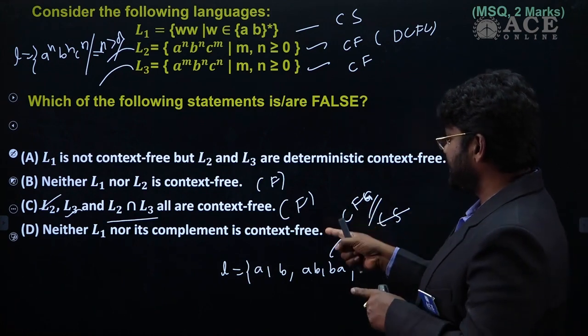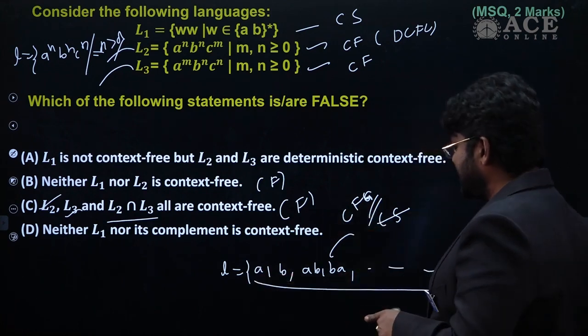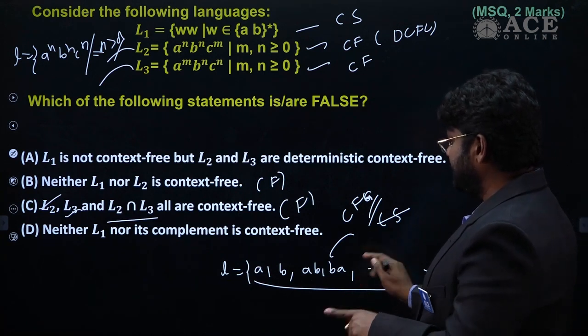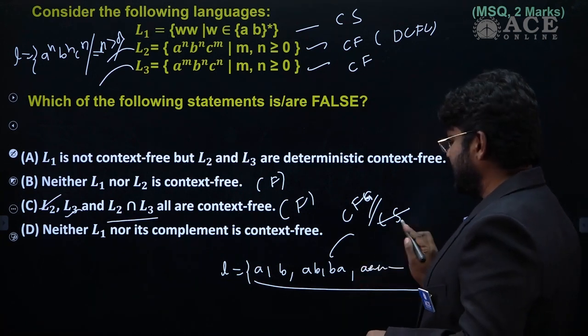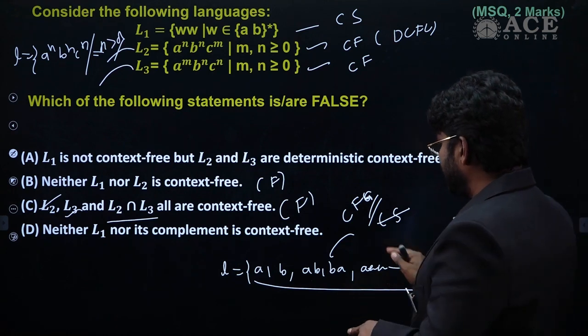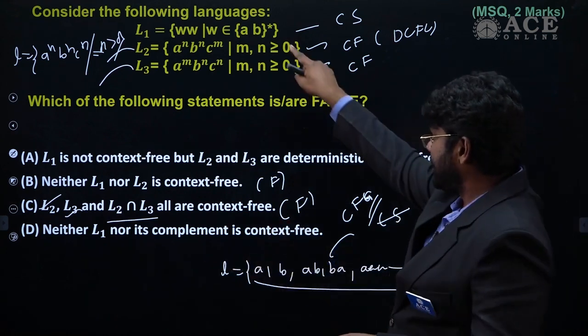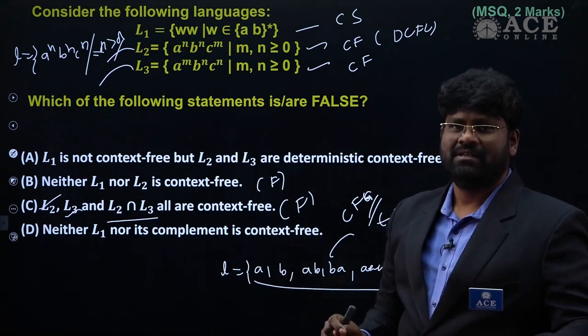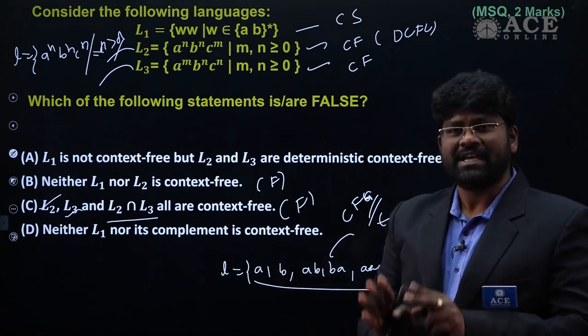Everything of length 3 also will be generated. You can generate the complementation of L1 by context free grammars. Hence complementation is context free.